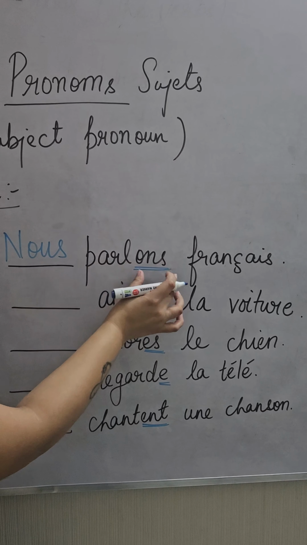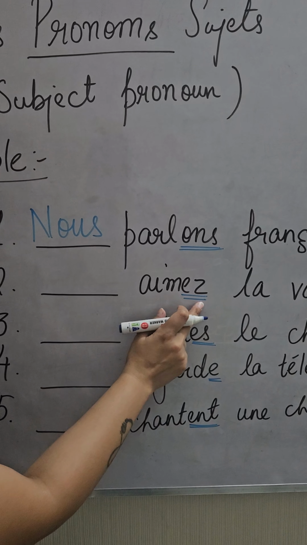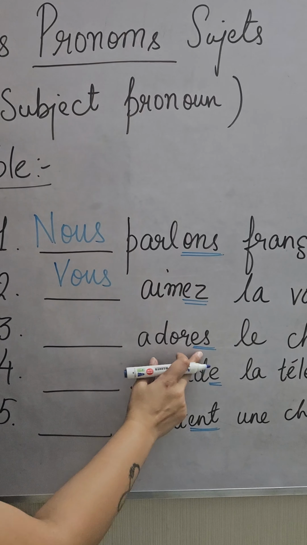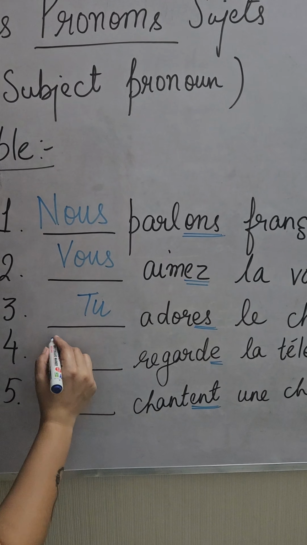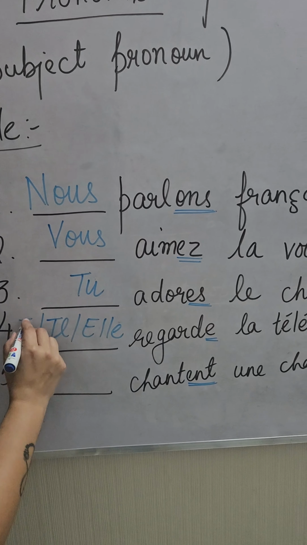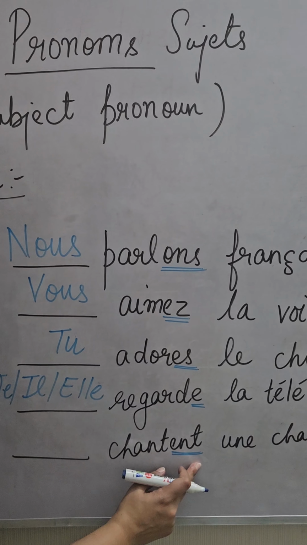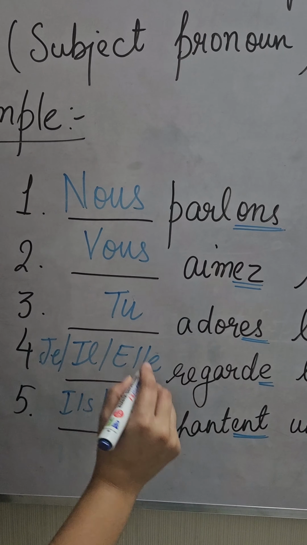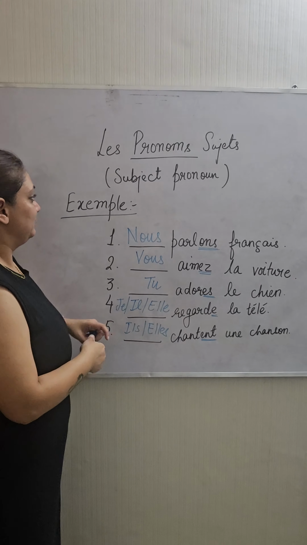We'll see the verb. The ending of the verb tells you which subject do we write. So here it is ending with EZ. So I know that I have to write vous here. With ES we always write tu. With E we have option of writing il, elle, even we have an option of writing je. Now the ending is ENT here, so I have an option of writing ils, elles plural. So you can see as per the ending you can identify the subject.